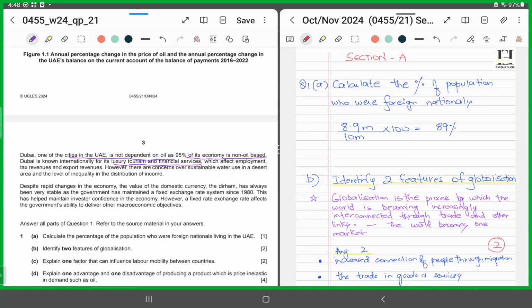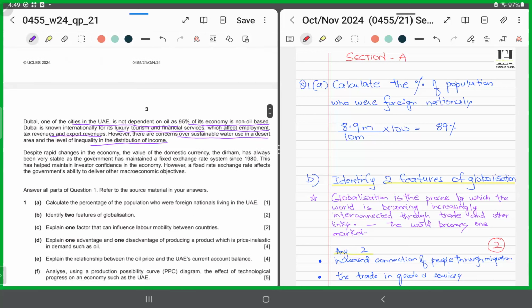And we can all recall a number of recreational facilities and places found in Dubai, right? Which affect employment, tax revenues, and export revenues. So financial services and tourism are a major chunk of the provision of tax revenues, employment level, and export revenues. However, there are concerns over sustainable water in the desert and the level of inequality in the distribution of income. The drawbacks are that water availability is a big question mark because it's a desert, mind it, and the inequality in the distribution of income level.